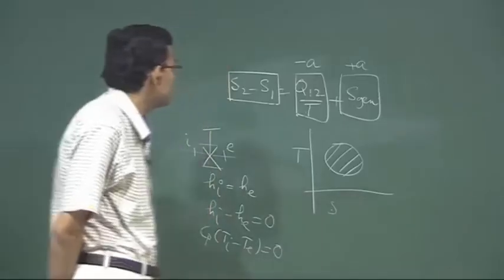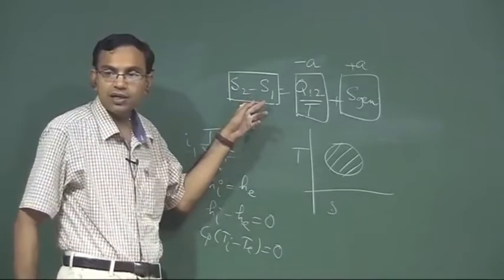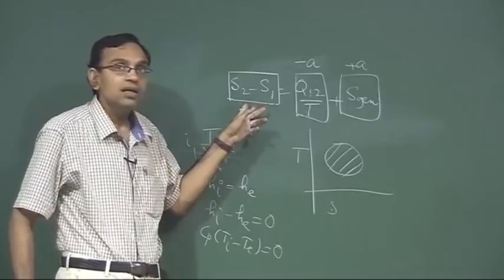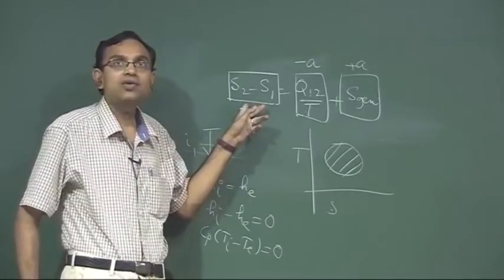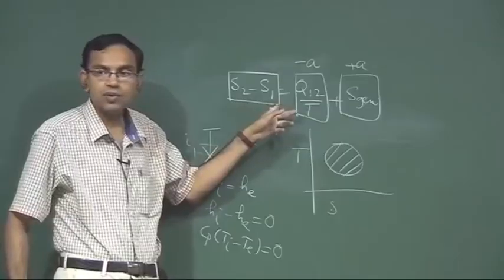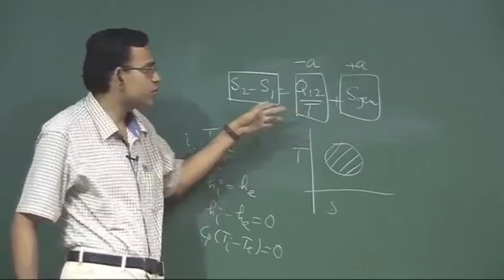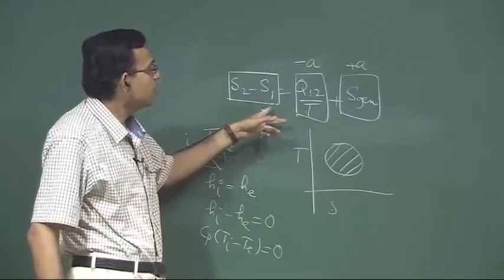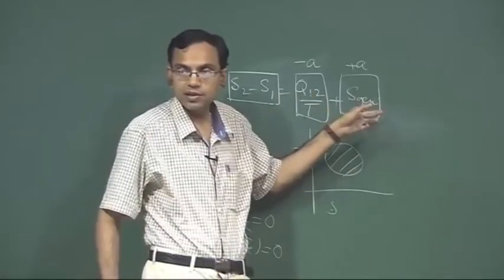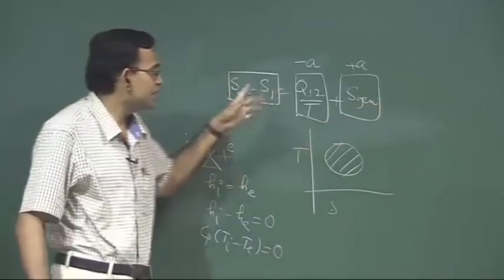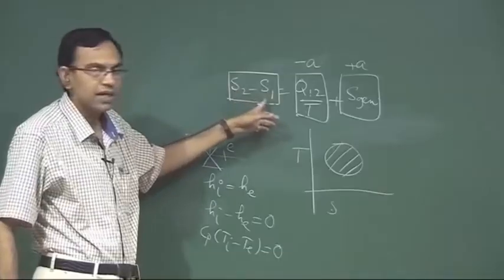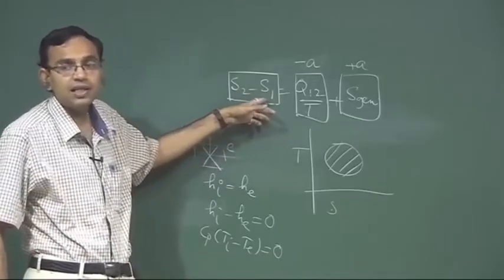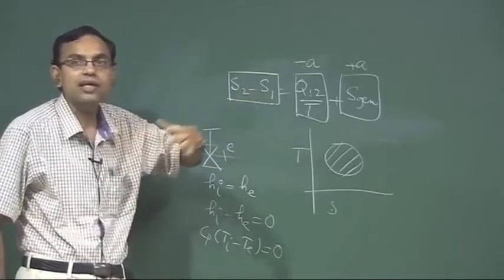Next question, a process with 0 net change in entropy must necessarily be isentropic. So, this is the same question that we had here. 0 net change in entropy means S2 minus S1 is equal to 0. S2 minus S1 equal to 0 does not mean it is an isentropic process, because it just indicates that the final entropy is same as initial entropy, but it does not assure that entropy remains constant throughout the process.